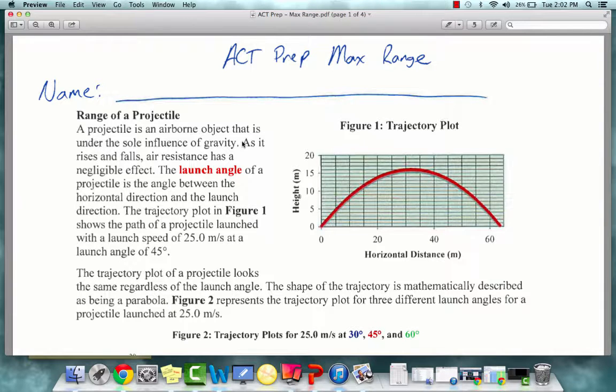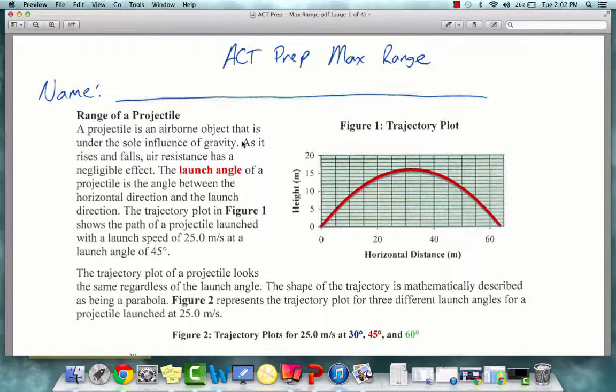Today we'll be reading ACT Prep Max Range. The range of a projectile. A projectile is an airborne object that is under the sole influence of gravity. As it rises and falls, air resistance has a negligible effect.